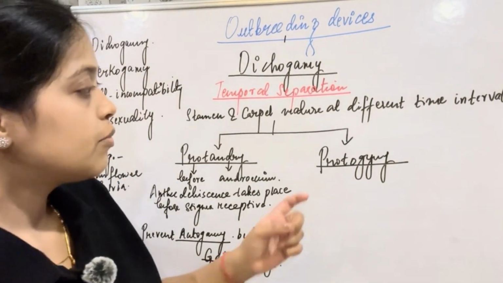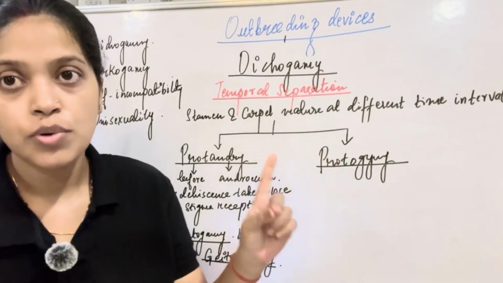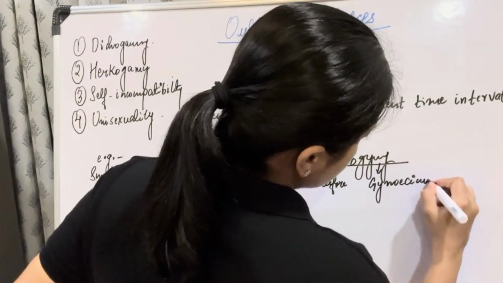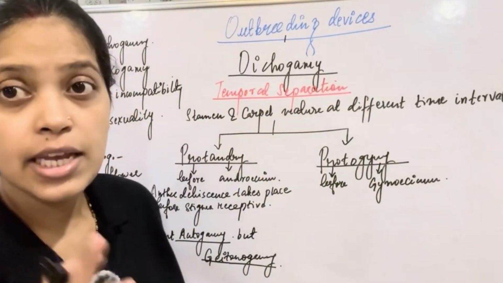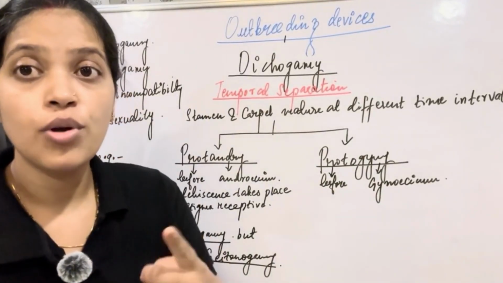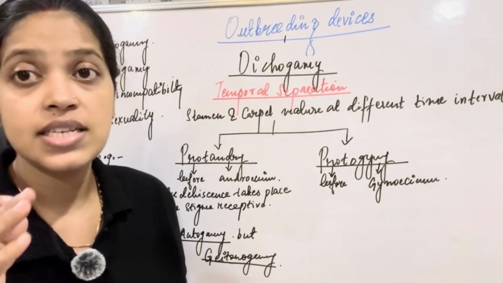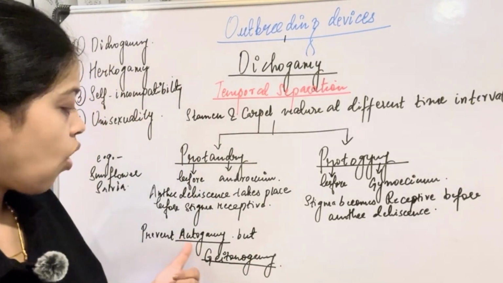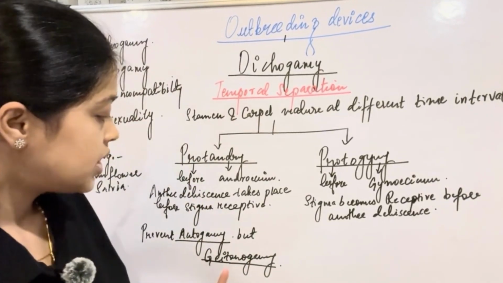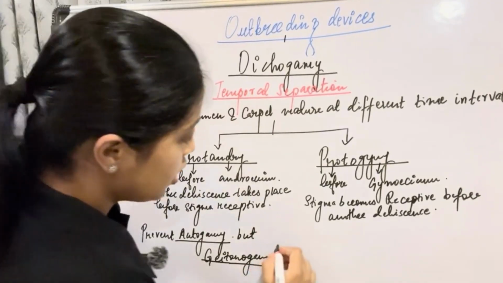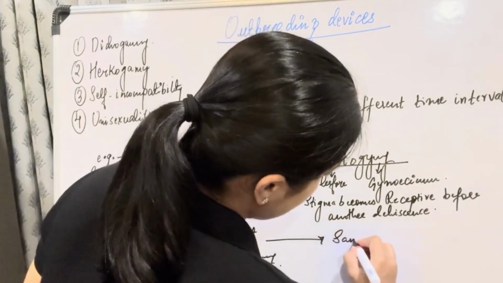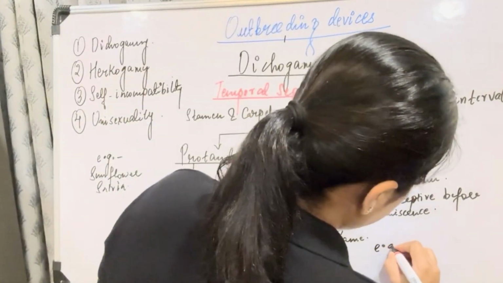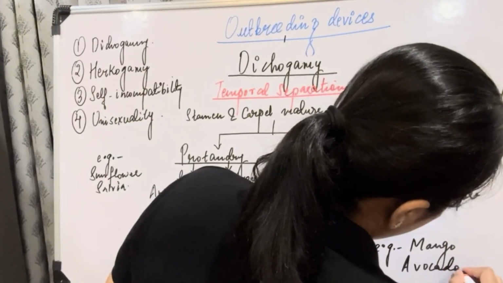We'll move to protogyny. So what is protogyny? Here pro means before, gyne means gynoecium. So here the stigma becomes receptive before the anther dehiscence takes place within the flower. Here also autogamy will be prevented, but geitonogamy will still happen. So this will be the same for protogyny as well. The examples are mango and avocado.